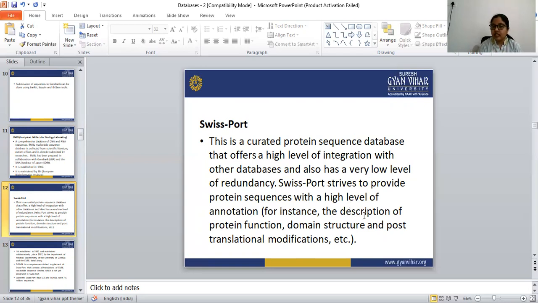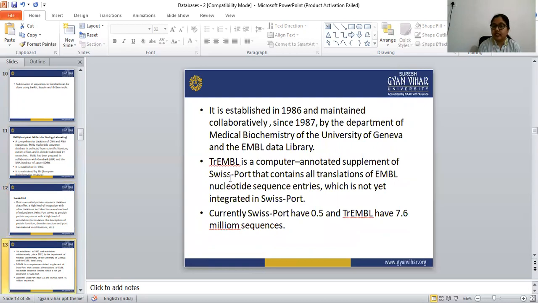For instance, the description of protein function, domain structure, and post-translational modification. All these things we can find from SwissProt. SwissProt provides protein sequences with a high level of annotation that includes protein function, domain structure, and post-translational modification. It was established in 1986.